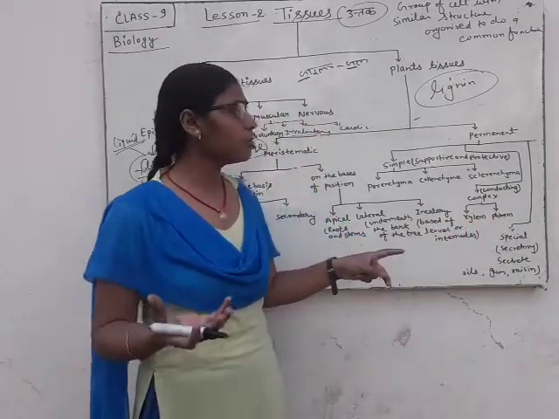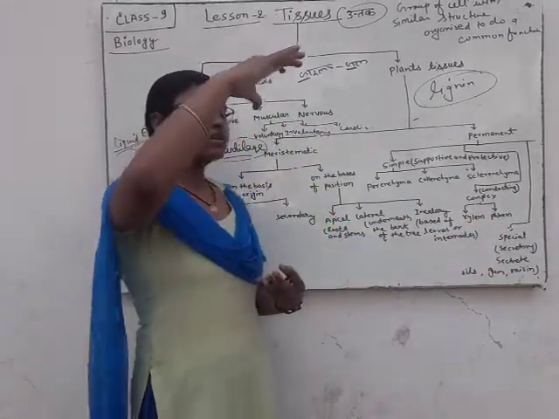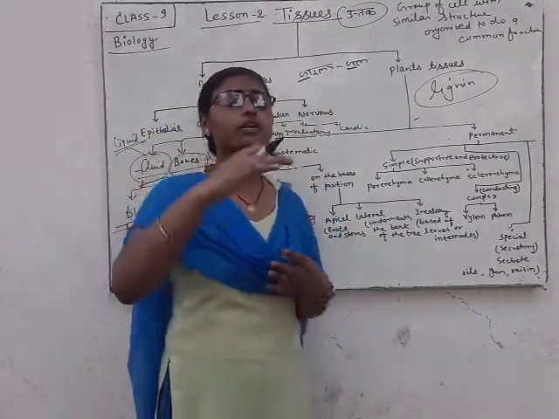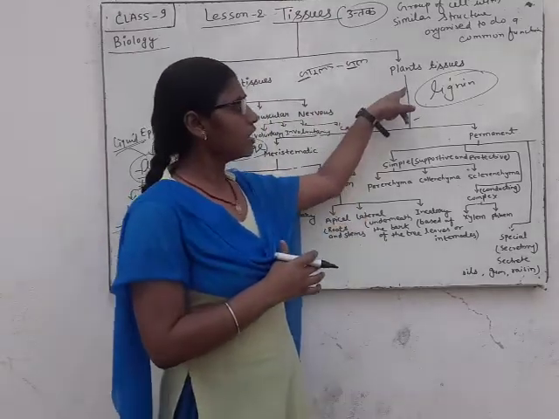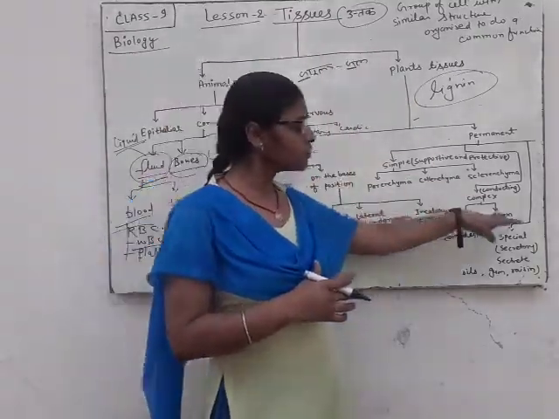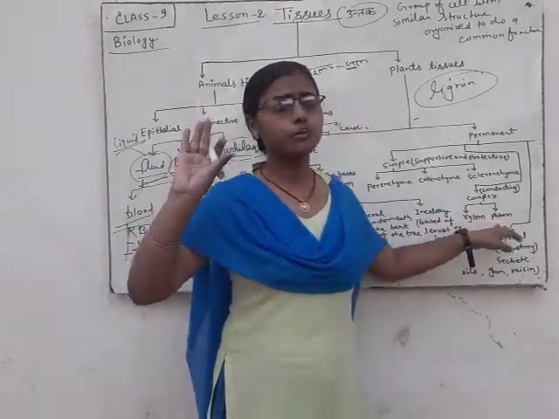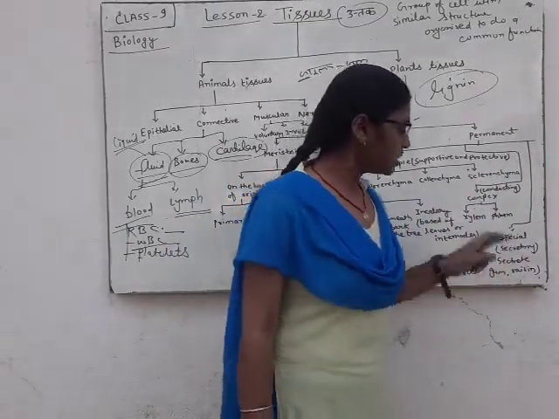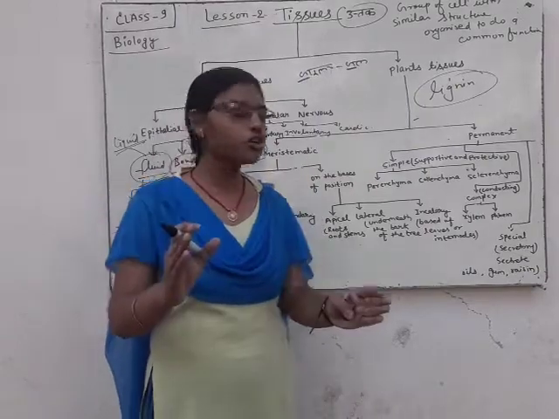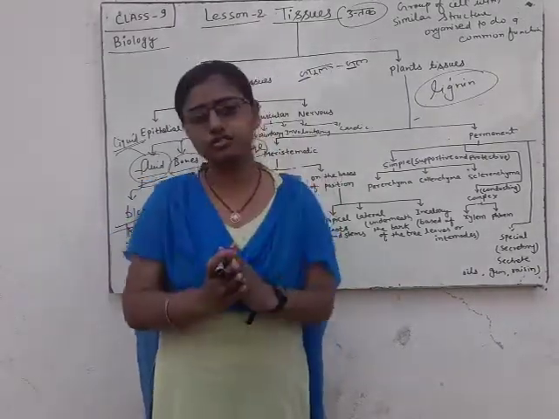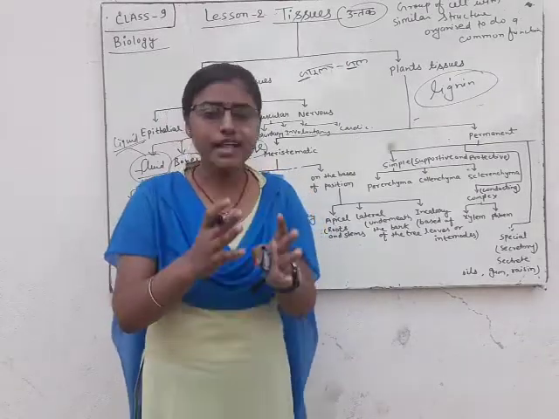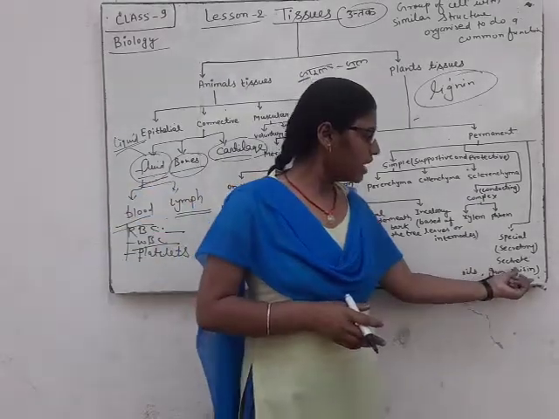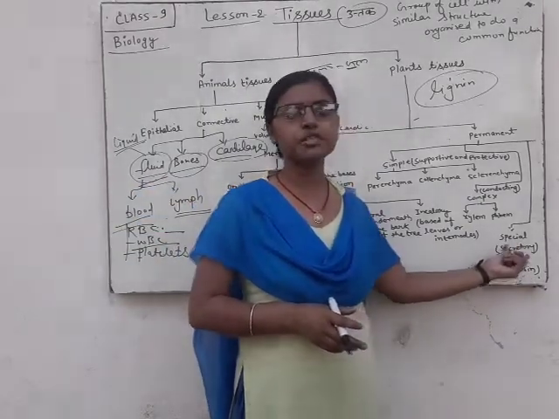And phloem, what is the phloem? After the xylem conducts water and minerals, phloem tissues conduct food and transfer it to those parts of the plant where food is stored. And now we will discuss special tissues. The function of special tissues is secretion. They secrete oils, gums and resin.